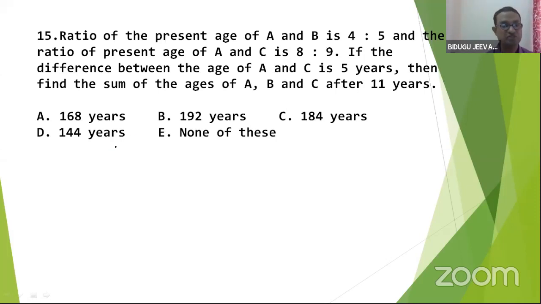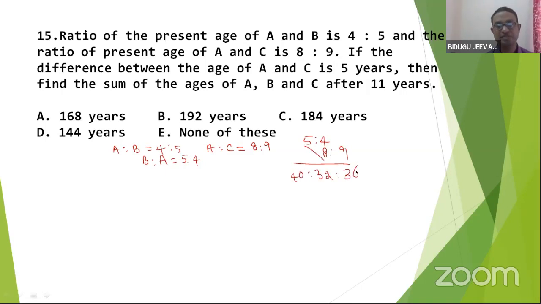Ratio of A is to B is 4:5, and A is to C is equal to 8:9. So as I have done, B is to A, 5:4, and 8:9. We get 40:32:36, right? Divide by 4, 10:8:9. Fine. The question is given difference between AC.